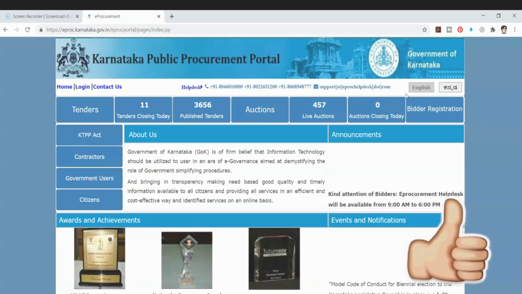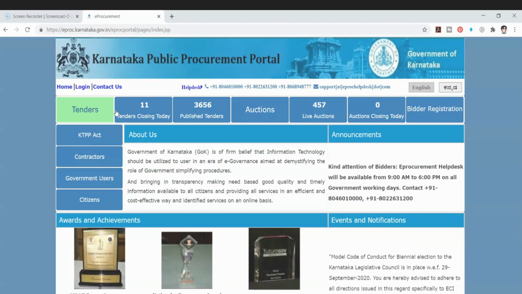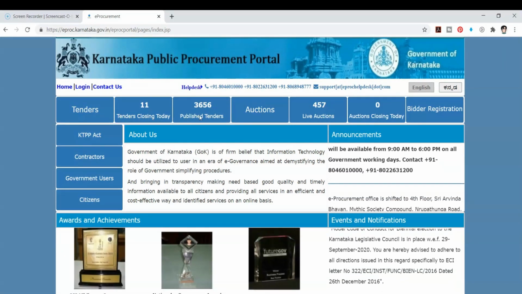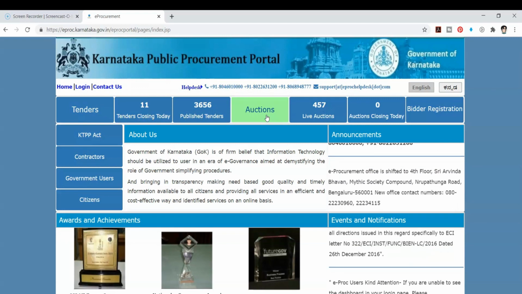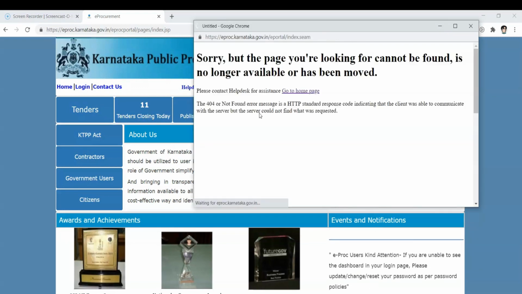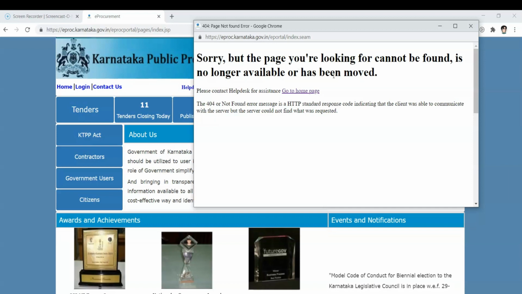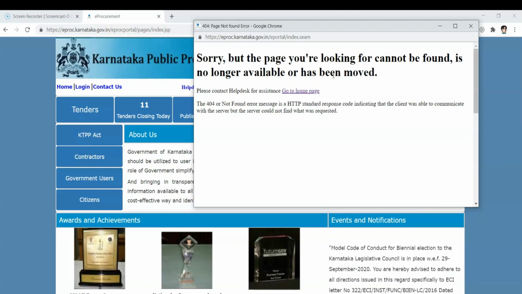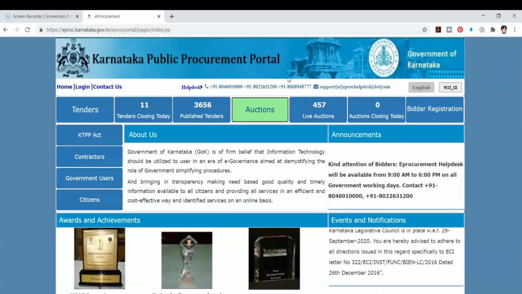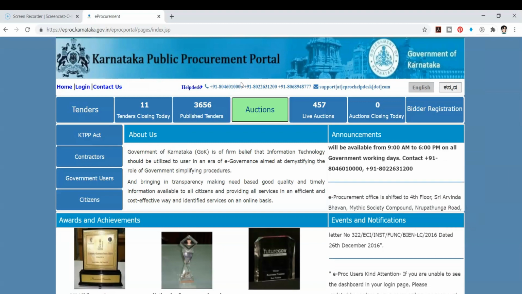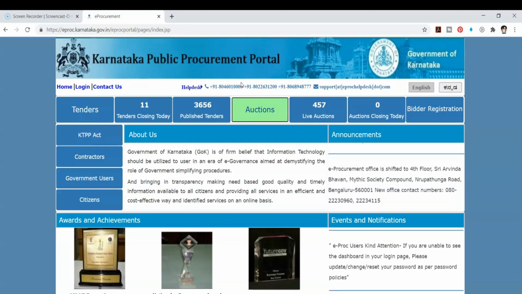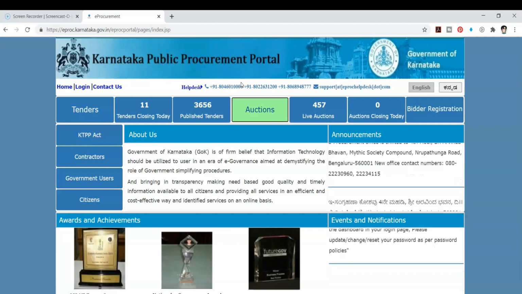Once you click on English, you have options like tenders, tender closing today, published, auctions, live auctions. Click on auctions. Once you click on auctions, it says sorry, the page you are looking for cannot be found or has been moved. Yes, this website doesn't work in Google Chrome. It works only in Internet Explorer or Mozilla Firefox.